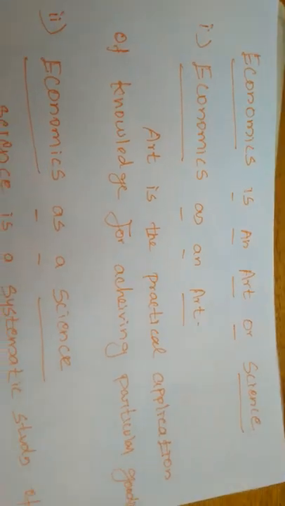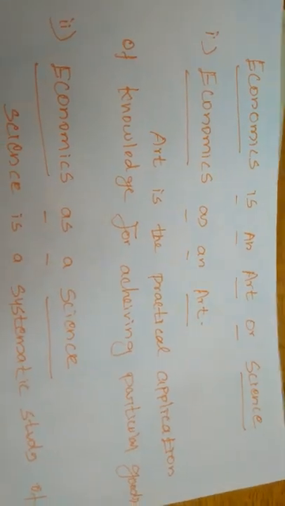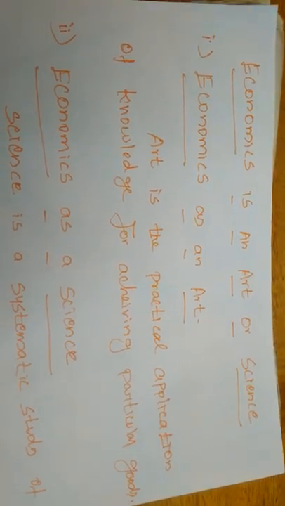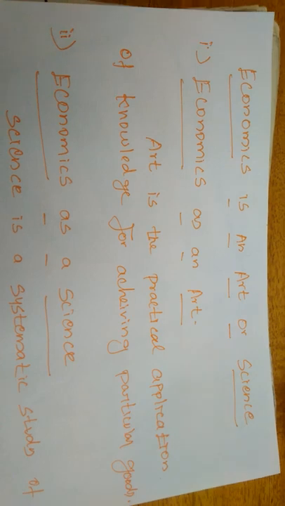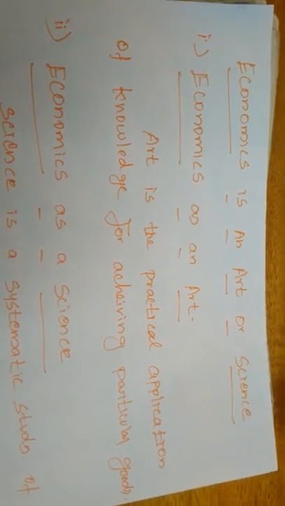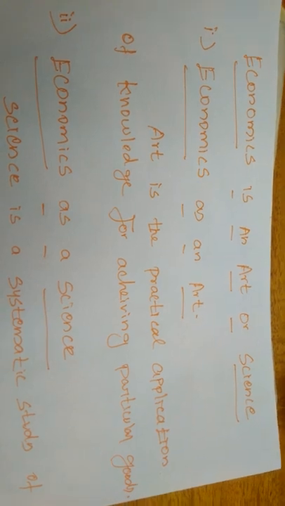Okay, students. Next, in the scope of economics, we have to know about another controversial point: is economics an art or a science?